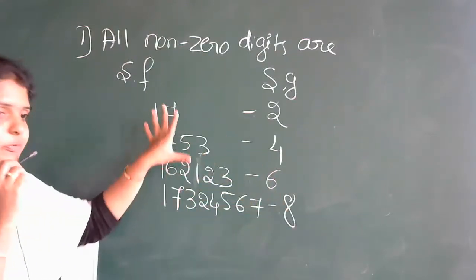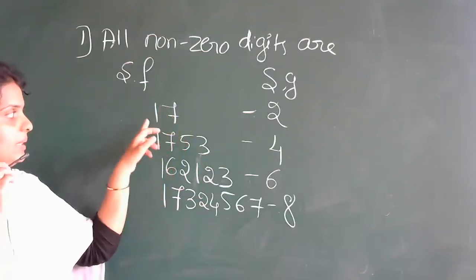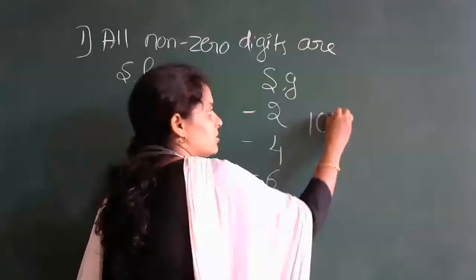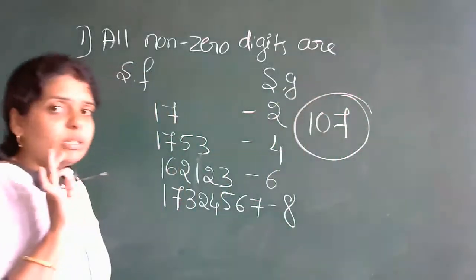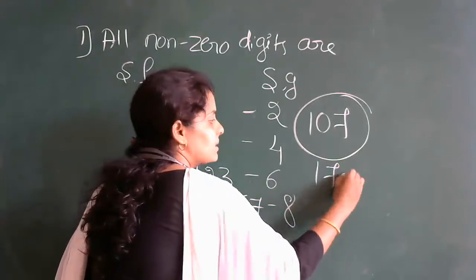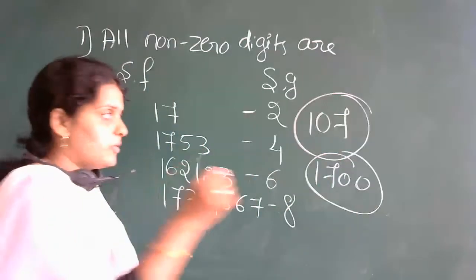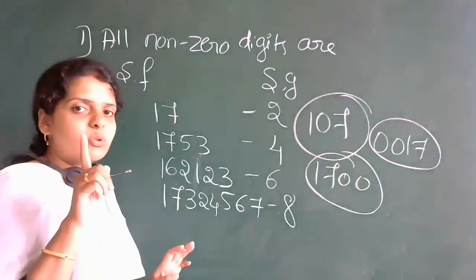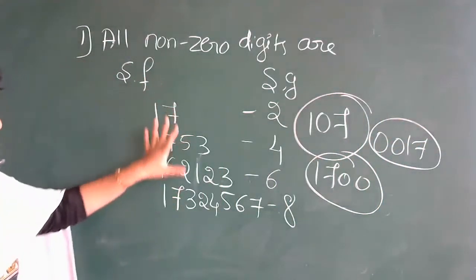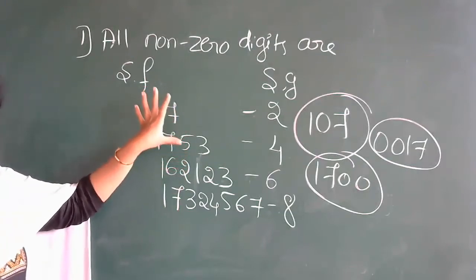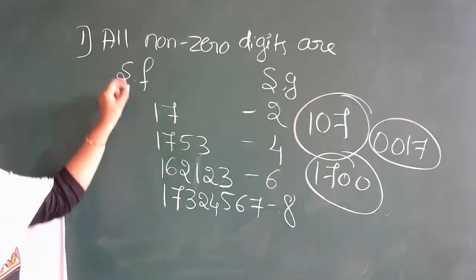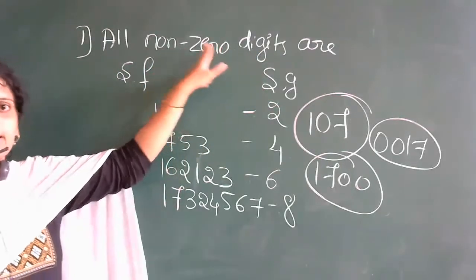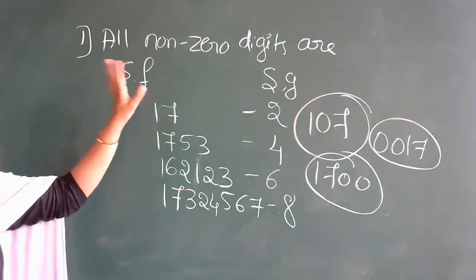Means if there is no zero in the given example, you can see here we have 17, there is no zero. Suppose you take an example like this, that time the rule is different. You have a number like this, that time the rule is different. The first rule we are discussing is that there is no zero in the given digits. This is known as non-zero digits. So non-zero digits are all significant figures.